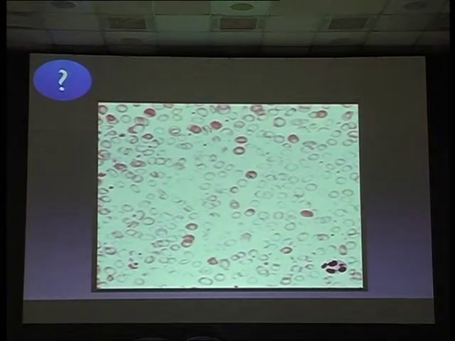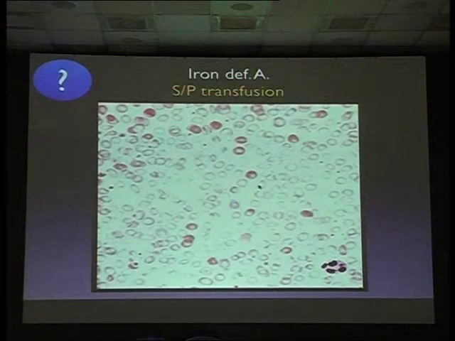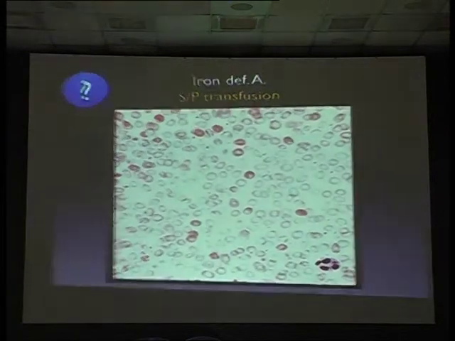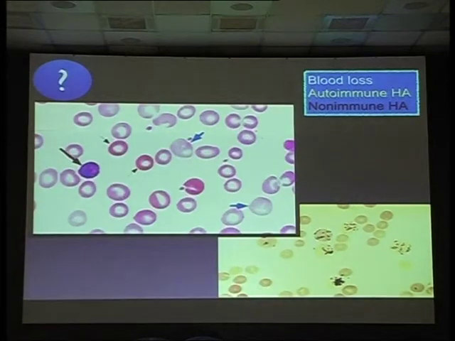So what is this? Whenever you see two types of cells in your exam, always think of treated anemia. The patient has iron deficiency, status post transfusion; these are all transfused RBCs, so they will look normal. Blood loss, you see this picture in blood loss, autoimmune hemolytic anemia, non-immune.